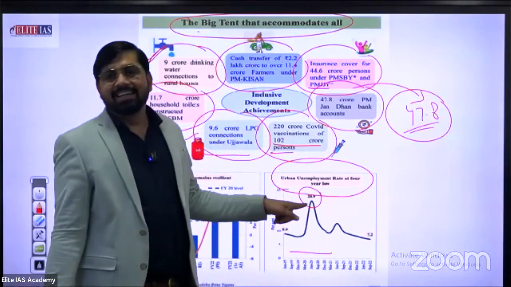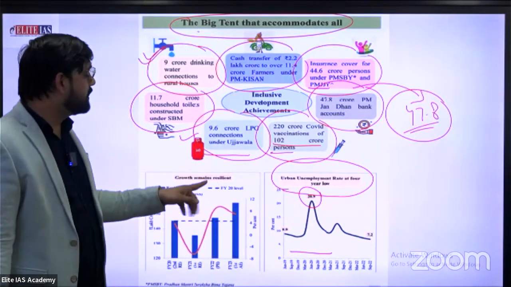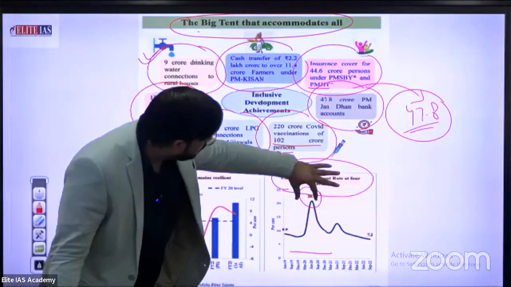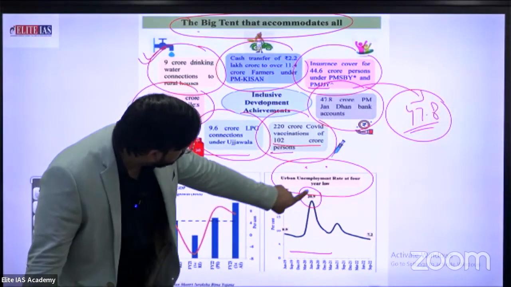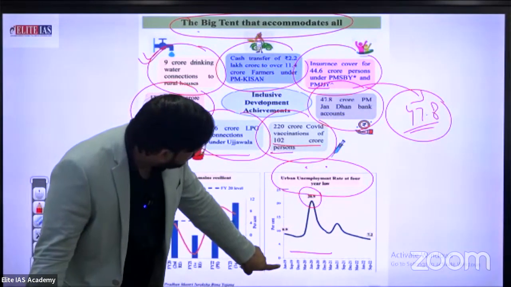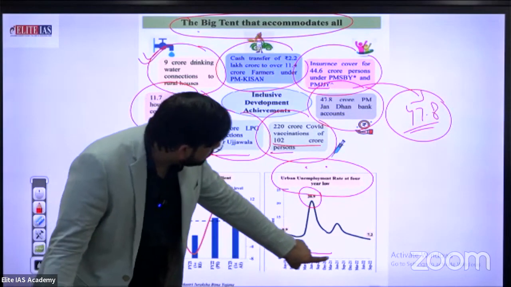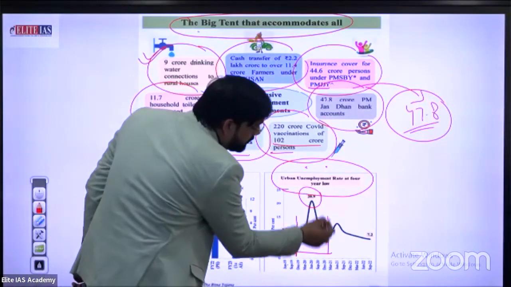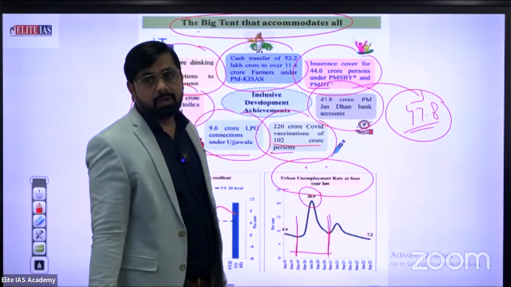The upward graph shows it rose from 9% to 20.9% between 2019 and June 2021. This graph shows the impact of COVID on our employment section.